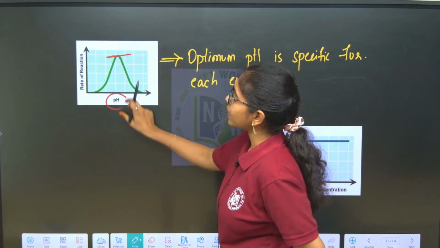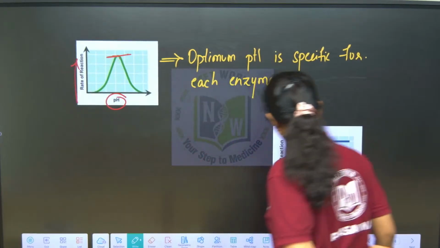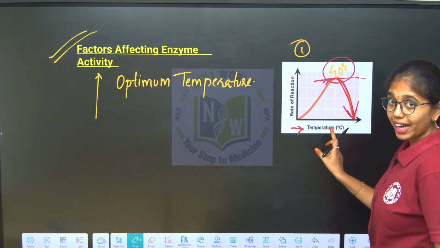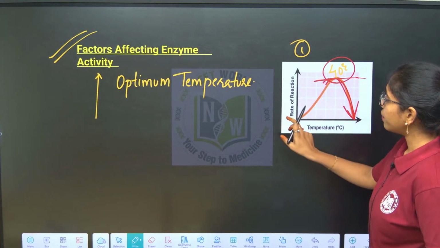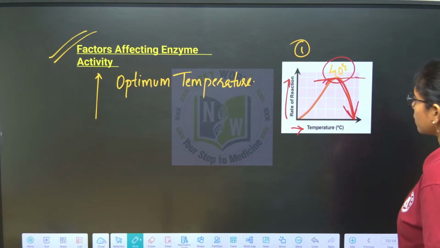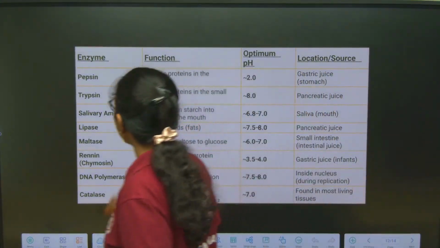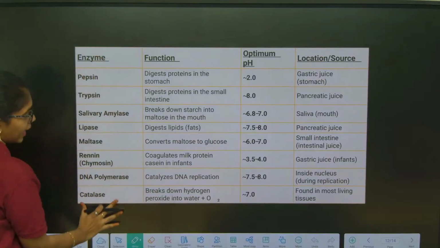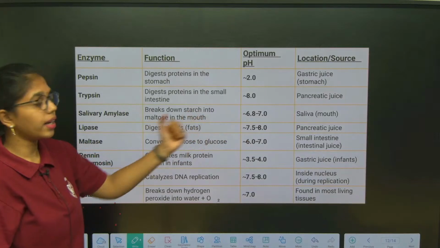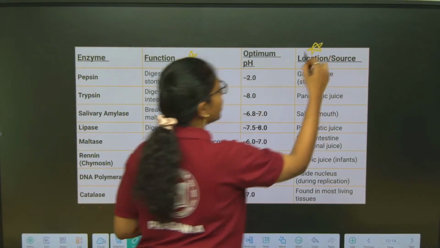Here on the x axis the factor is given, pH, on the y axis rate of reaction. Same as the case of temperature, on the x axis temperature, which is the factor affecting the enzymatic activity, and on the y axis the rate of reaction is given. So here you can see, as I said, it is specific for all the enzymes. These are a few enzymes, biocatalysts, and this is its function and optimum pH. If you want, you can take a screenshot of this, as the function and location is already clear to us.